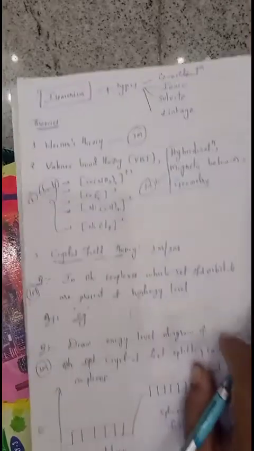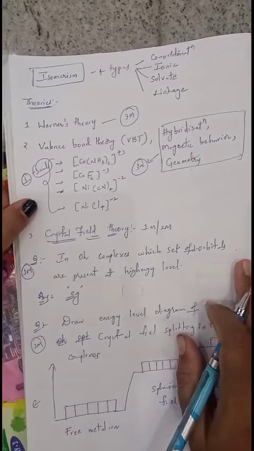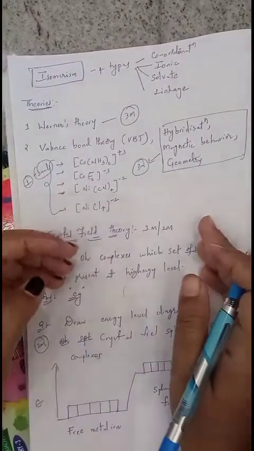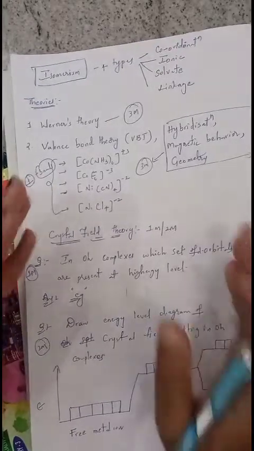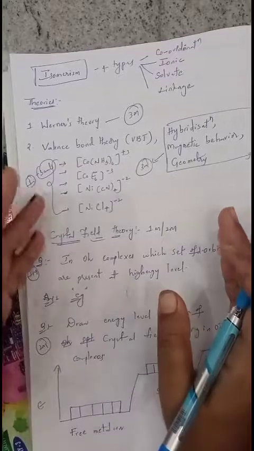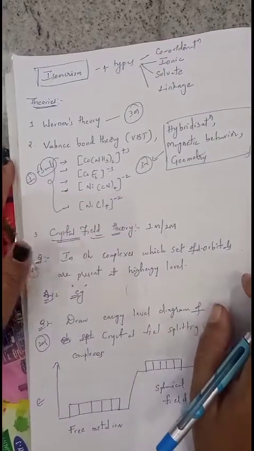Okay, so these are the topics where you want to concentrate from the chapter coordination compounds. Very simple chapter, need not be confused. Okay, and you will get compulsorily 9 marks from this chapter, that is 3 mark questions.